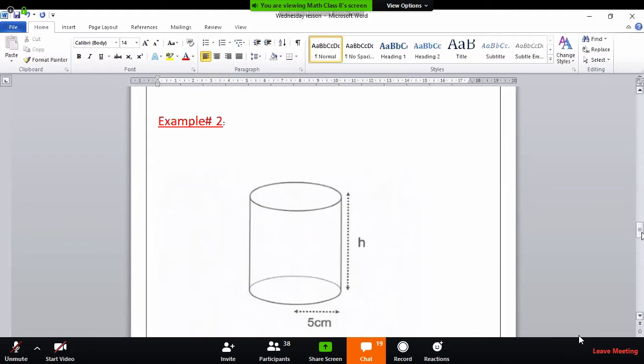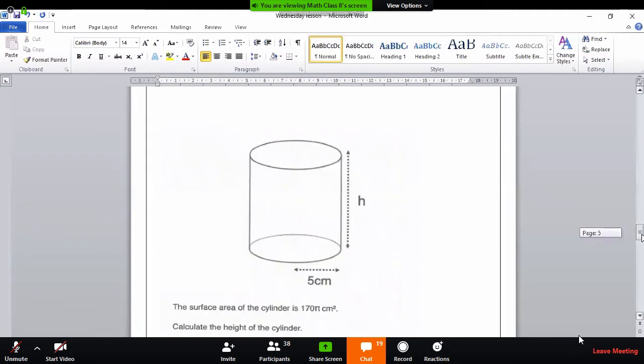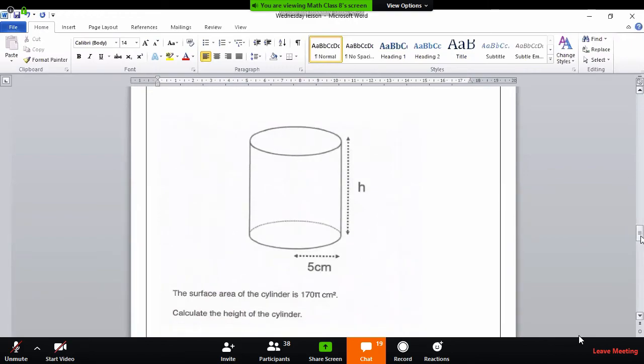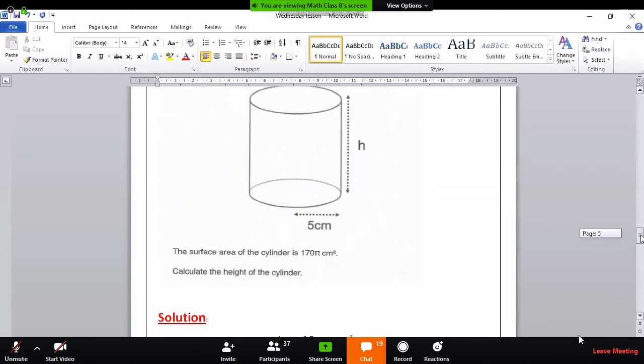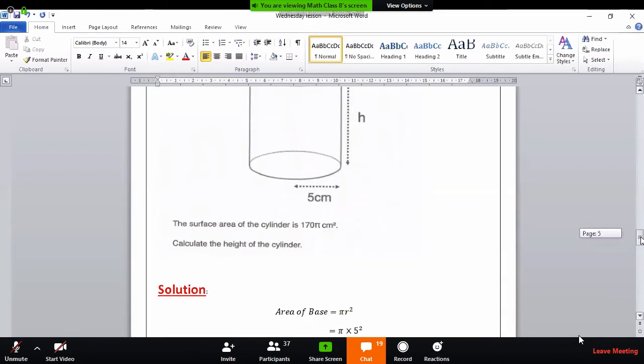See, this is very easy and very entertaining. Here it is a cylinder. The surface area of the cylinder is 170 pi centimeter square. Boys, pay attention. This question says the surface area of the cylinder is 170 pi centimeter square. Calculate the height of the cylinder. Nothing new. Here the surface area is given and it says to find the height this time. So it is not a difficult question at all.